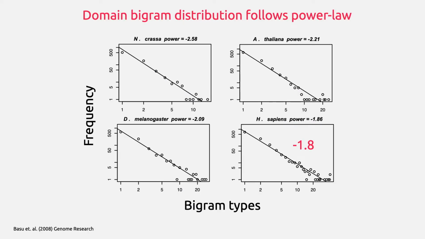I have already shown you before that a single domain distribution follows a similar power law as natural languages. Here I am showing that even the domain bigrams follow a power law. Here we see 4 representative species, with human having a value of minus 1.86, which is very similar to the value minus 2 reported for natural languages.